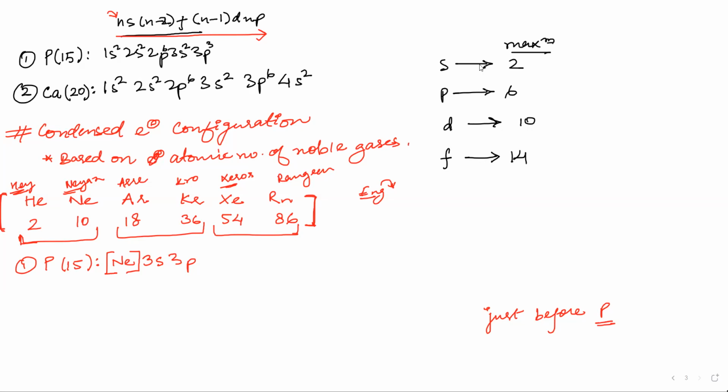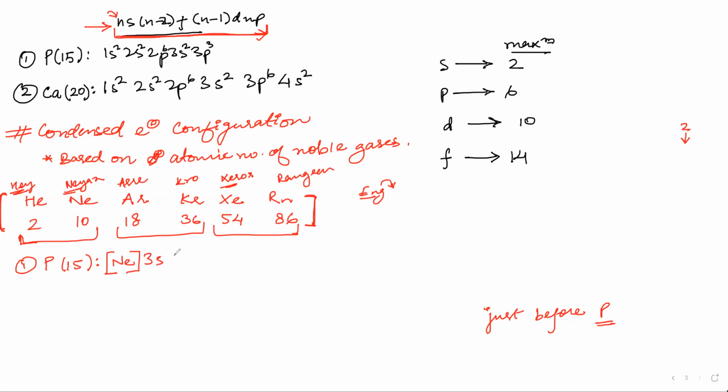Again, Sanya, is neon noble gas number 1 or 2? 2. Okay. So what comes after 2? Three. So in this formula, we will insert 3. So the first thing I will get is 3s.